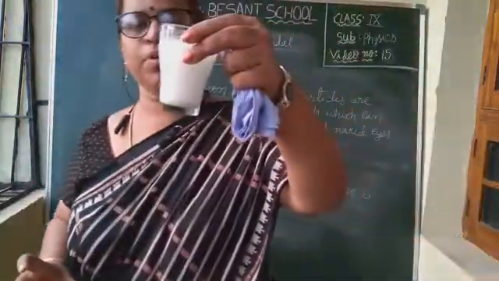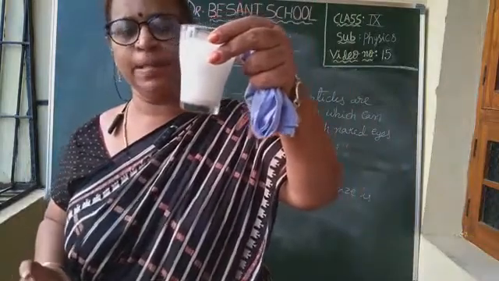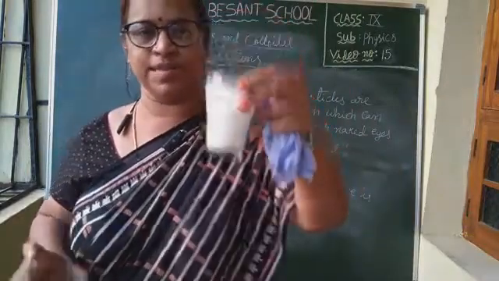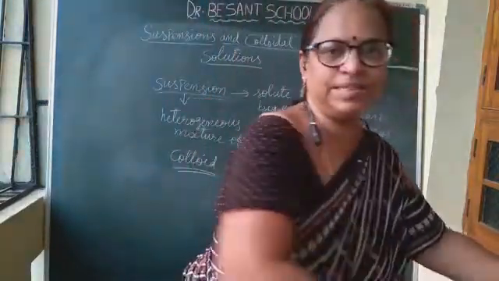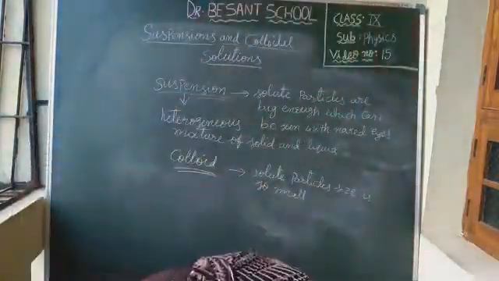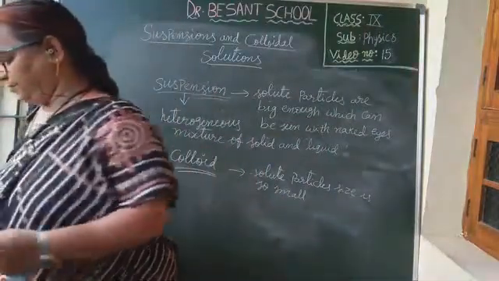So here chalk powder is suspension. Chalk powder in water is suspension, and milk and water is colloid. I hope I am clear, children. You understood? Now see in your book.